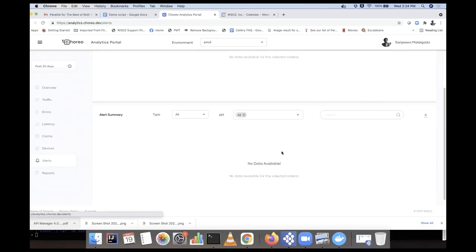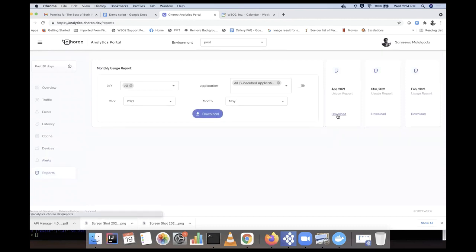So here I haven't configured any alert, that's why you see it. And then you can download these reports for later use. For example, if I want to download the 2021 April month report, I can download it here and see.